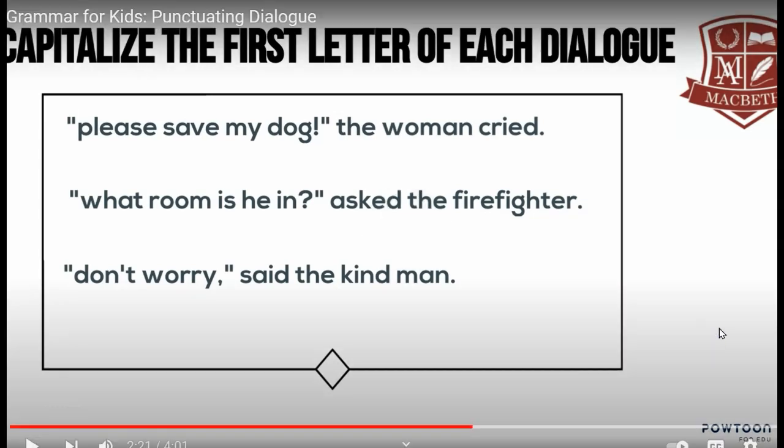All right, so it says, "Please save my dog." Which letter needs to be capitalized? Just tell me. The letter P in "please," right? How about the next one where it says, "What room is he in?" The W in "what," right? And then, "Don't worry," said the kind man. "Don't." So it's the first letter of what the person says.